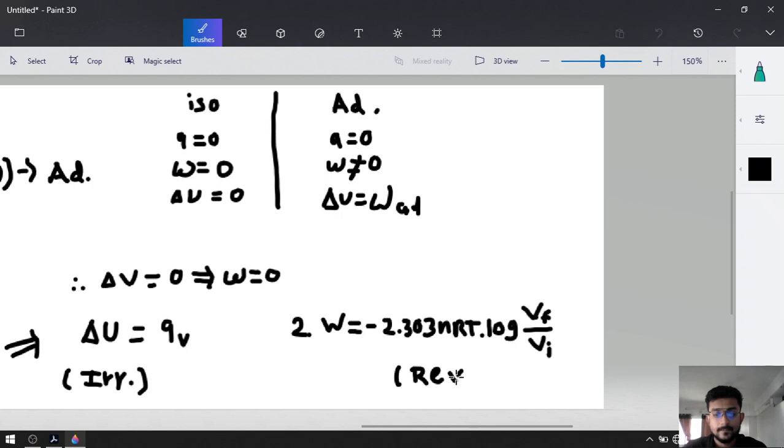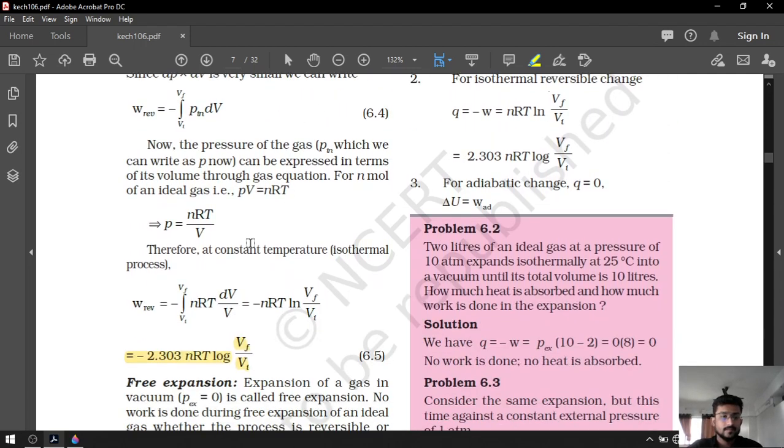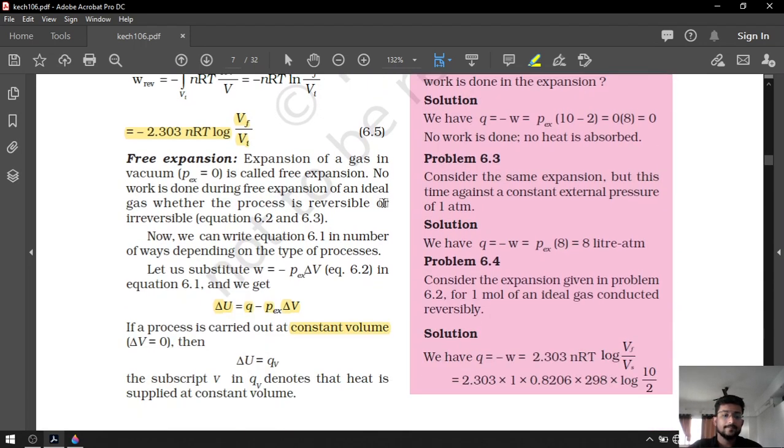What is reversible and what is irreversible will be a confusion for you guys, but they have told us we do not have to study that portion. So that was the second formula.